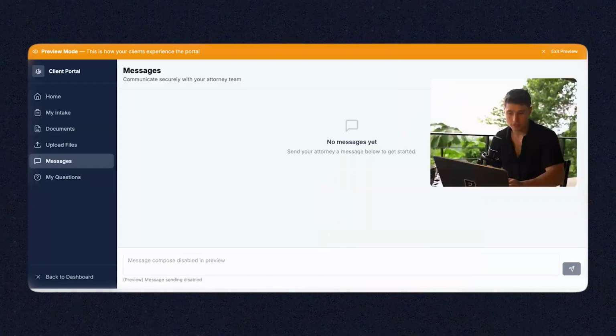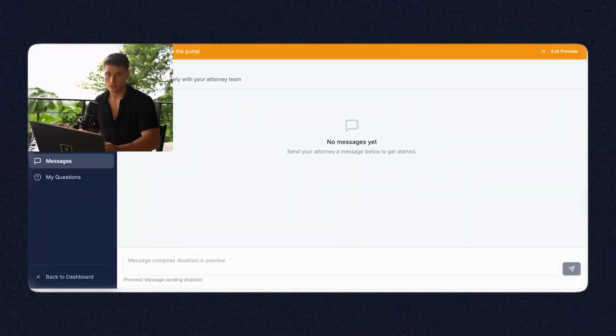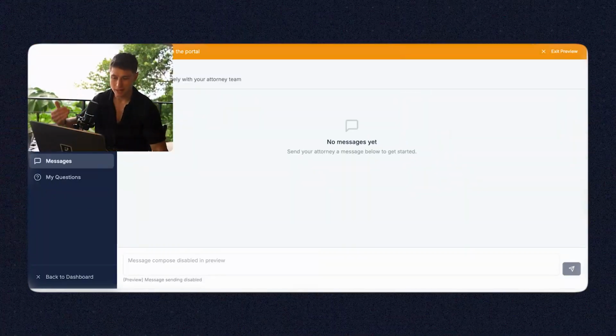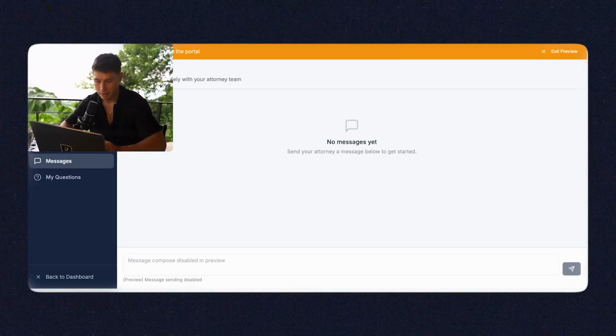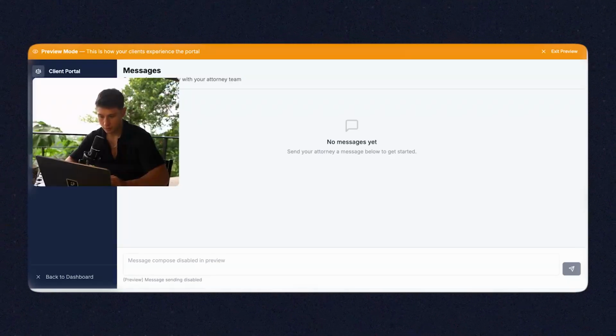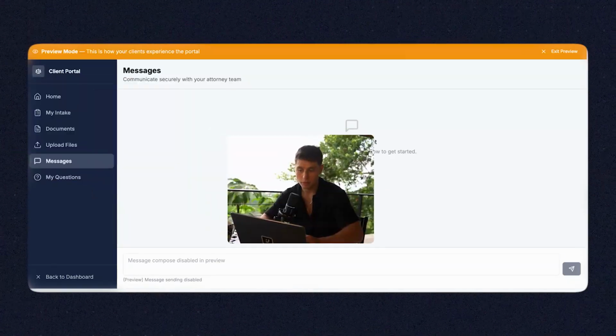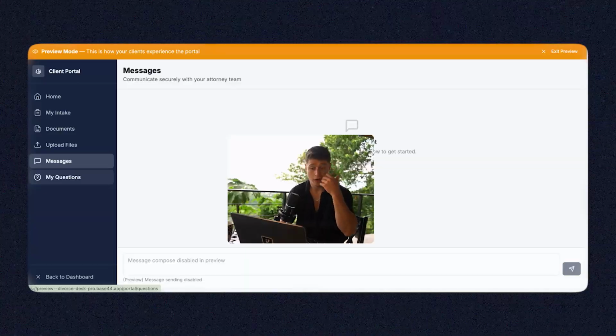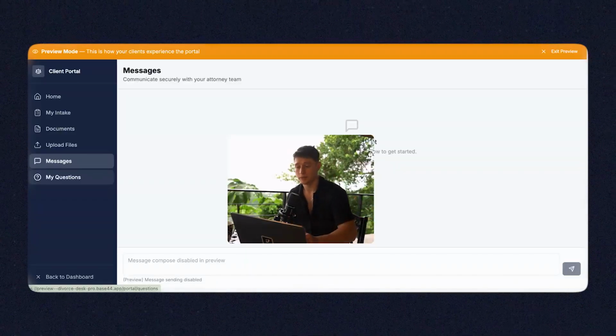They could send messages directly to their attorney so they don't have to communicate over email, which is a tad bit more professional. So if I wanted to send a message, I preview message sending disabled. Yeah, because I'm in preview mode. But if I was under a different account, I'd send a direct message to my attorney, and that goes directly inside of the attorney's messages.